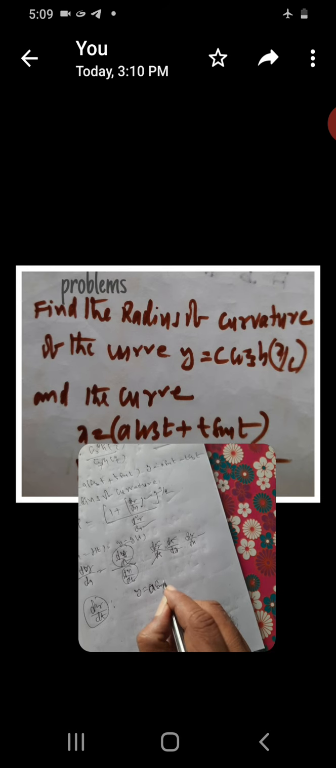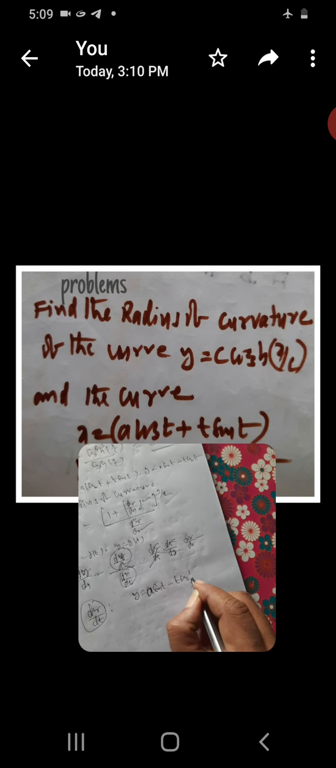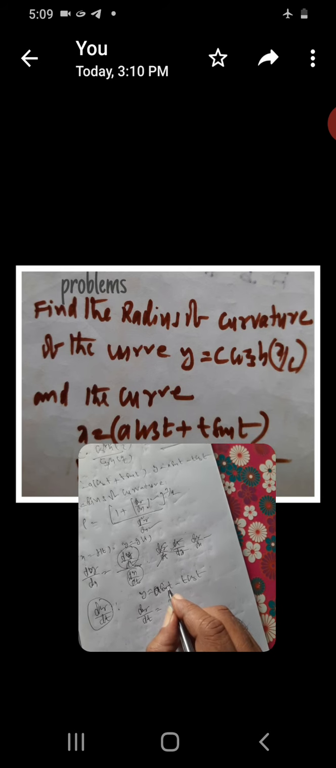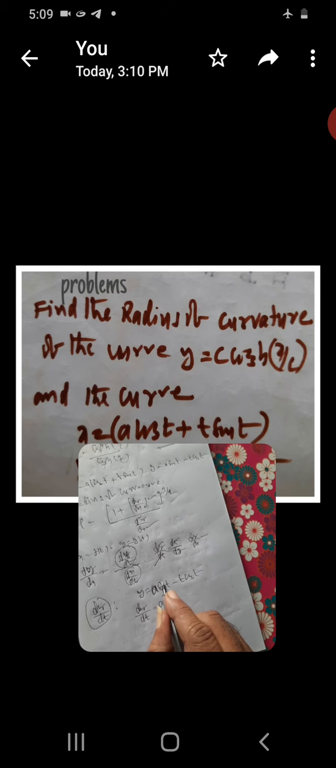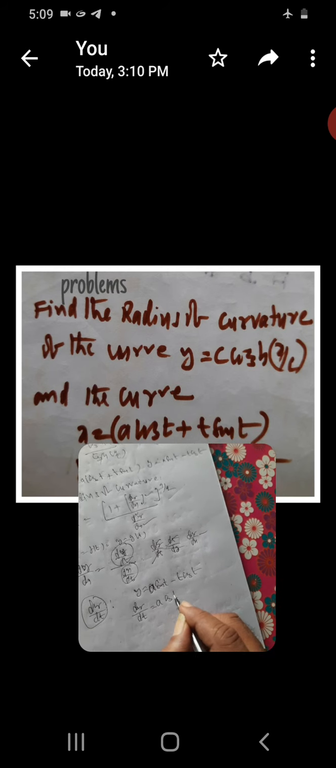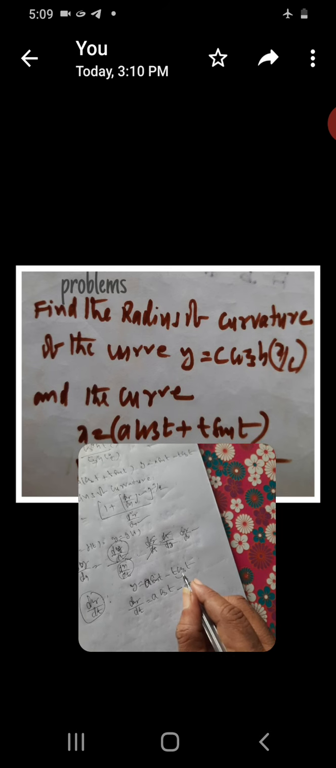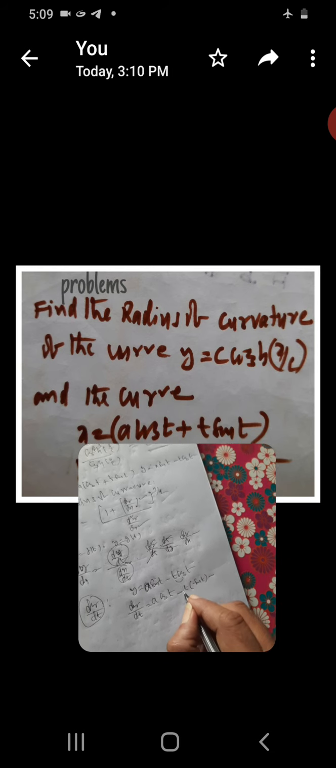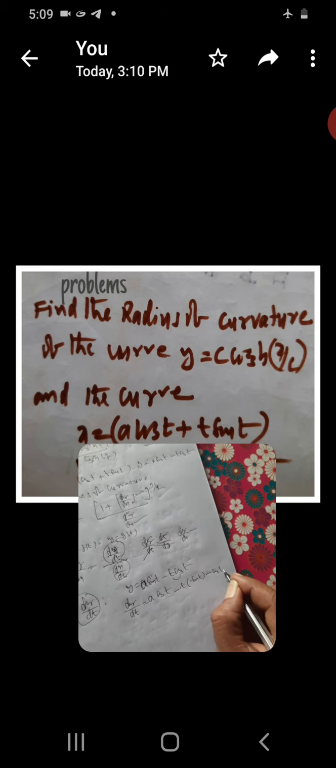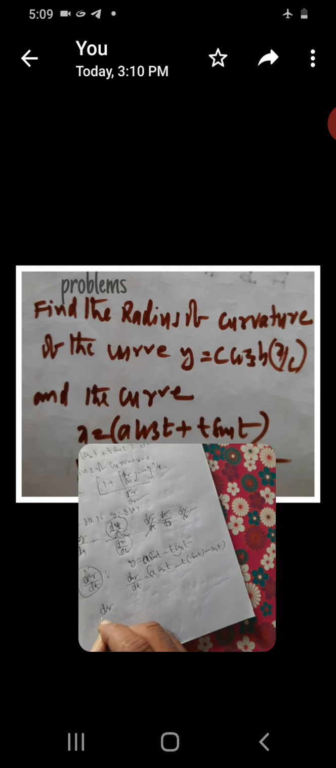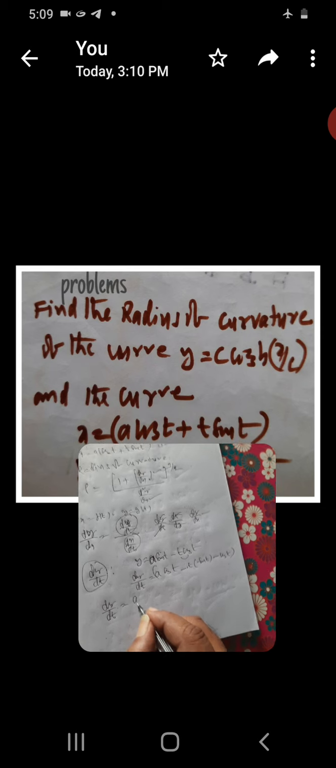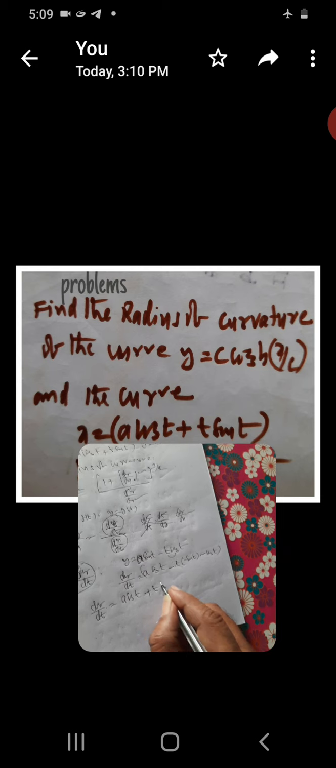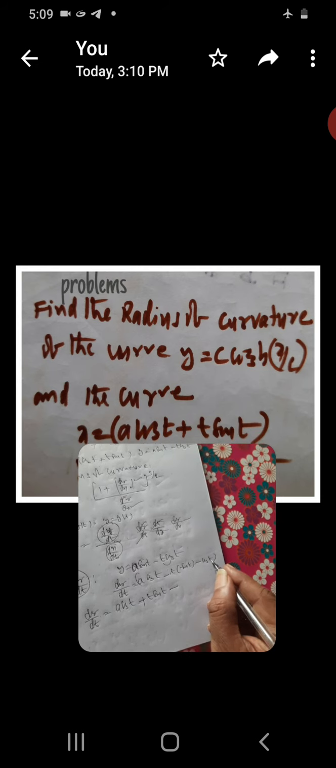a sin t minus t cos t. Here dy by dt is equal to a cos t, for a sin t. Then minus, using the u into v method, t cos t gives minus sin t minus t times the derivative of cos t, so dy by dt equals a cos t minus, plus t sin t, minus cos t.